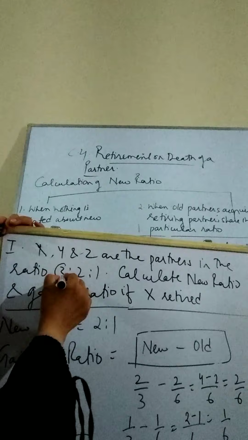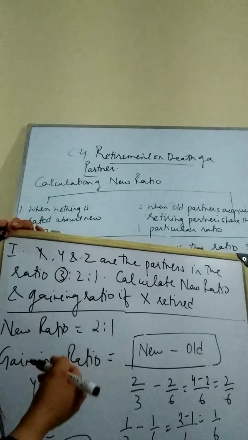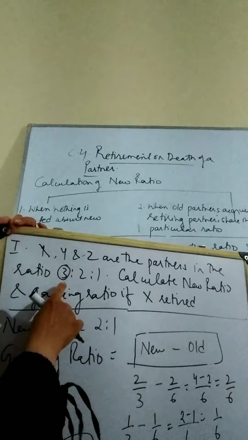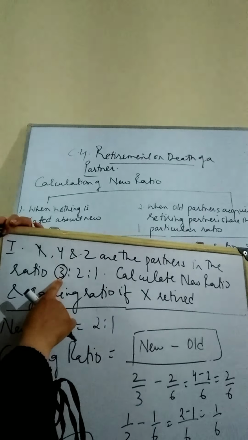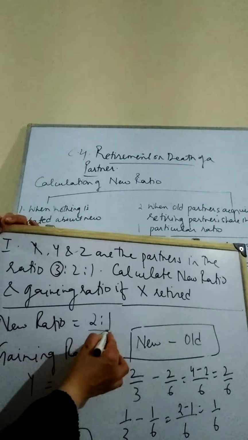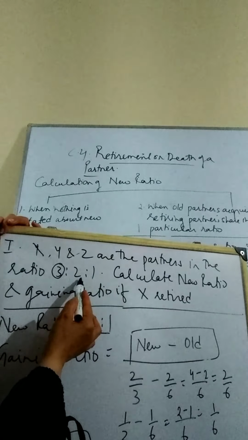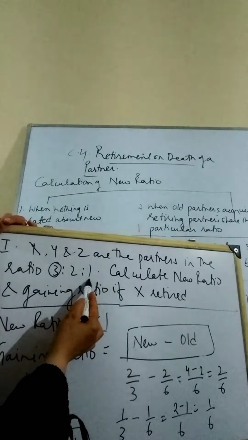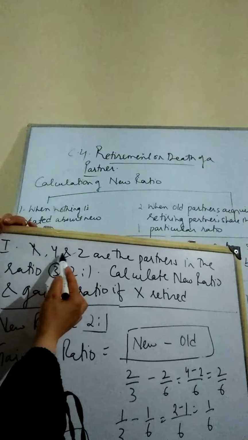So what are we doing? We will erase the share of X in order to get the new ratio. What is the share of X? 3/6. We will erase it. So the new ratio will become 2:1. The remaining partners, Y and Z, will share the ratio in 2:1 proportion.